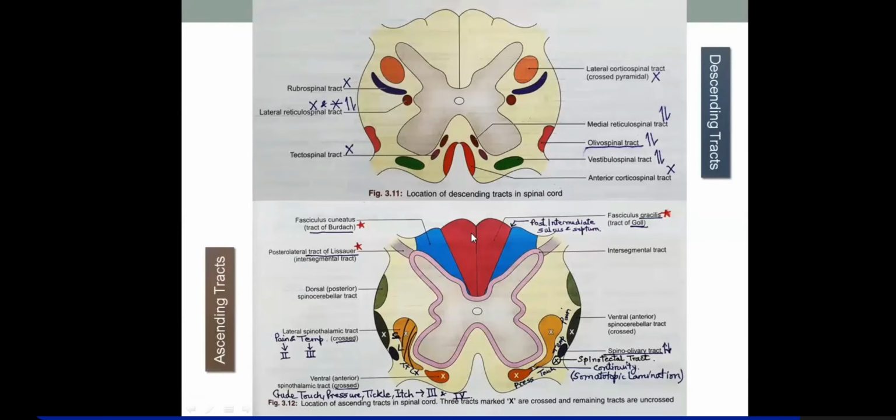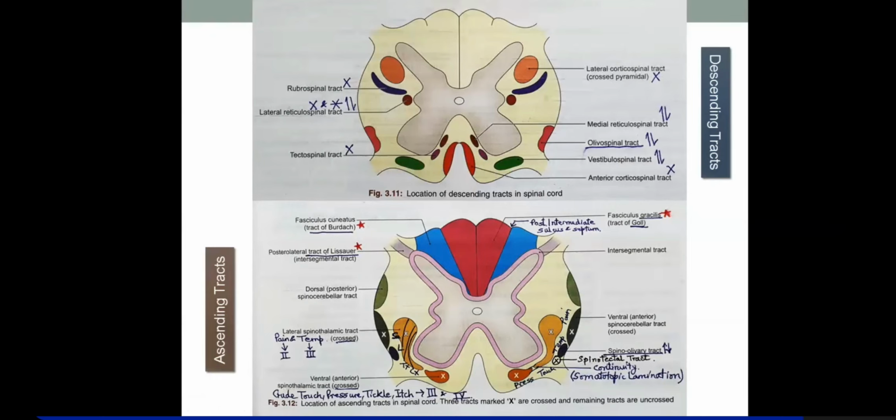just to have a comparative analysis, these are the descending tracts and these are the ascending tracts. So when you overlap, you'll find that olivospinal tract is at the same point where you find spino-olivary tract. And one other thing is that they have mentioned cross. You also have to remember what are the tracts which decussate in the spinal cord, and what are the tracts which do not decussate.